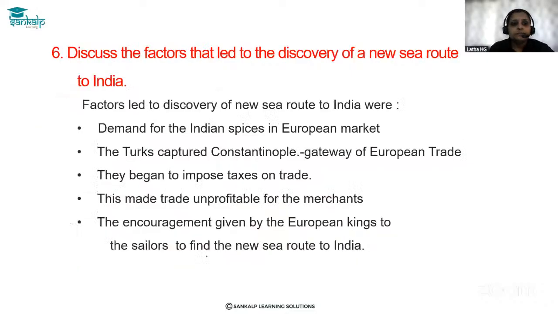Sixth question. Discuss the factors that led to the discovery of a new sea route to India. New sea route means avoiding Constantinople. So what are the factors that led to the discovery of a new sea route to India?